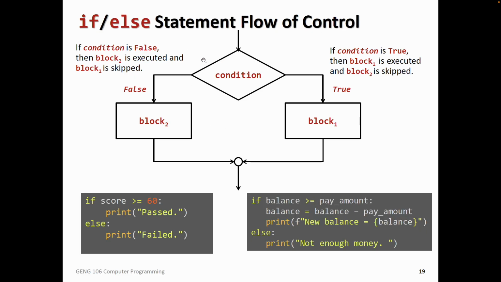Again, just as an example, now we have a condition. If it is true, we will run this block of code. If it is false, we will run this block of code, and then we will continue our execution at the end of each passage. Like if score is greater than or equal to 60, print pass. Otherwise, print failed. If balance is greater than or equal to pay amount, then update the balance and print your new balance. Otherwise, print not enough money. So I have these two different conditions.